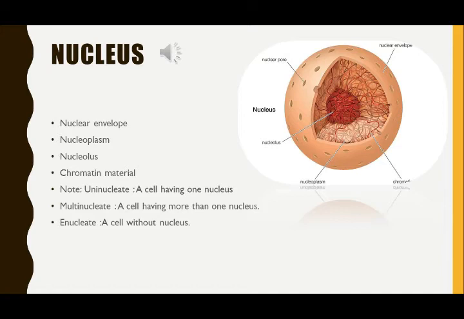Last is chromatin material, which occurs in the form of thread-like structures. It is composed of the genetic substances DNA, RNA and protein. In a dividing cell, the DNA is highly condensed into thread-like structures called chromosomes.